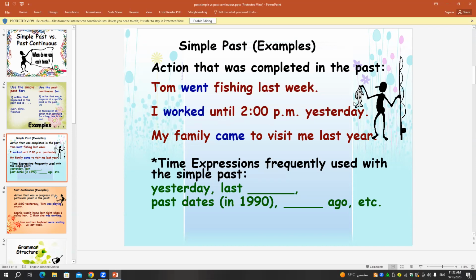I worked until 2 p.m. yesterday. If I want to use not here, I need to say what? Yes, excellent. I didn't work until 2 p.m. yesterday. I have to say work, not worked, because after did or didn't, we use the infinitive. If I want to make a question, I have to say, yes, excellent, did you work until 2 p.m. yesterday?